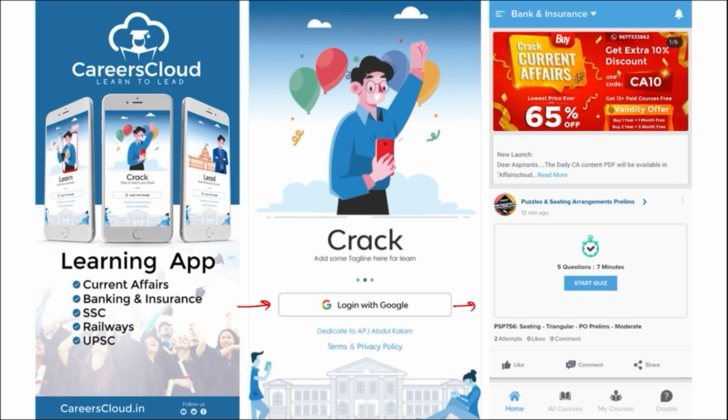Once you have logged in, you will be redirected to this page where you will be getting this UI and there will be options for home, all courses, my courses and doubt section. On this application, you will be getting multiple PDFs, multiple content on a daily basis that will be enhancing your learning.